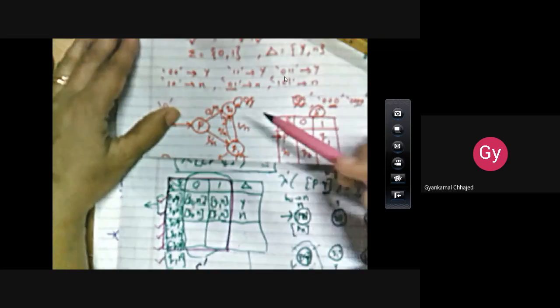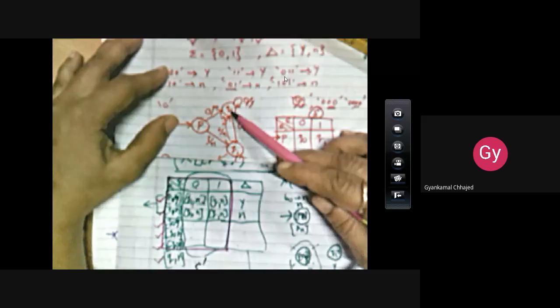Now for the next row, that is (P, N), you just have to copy. I am telling you the trick from the GATE point of view, but if you do all this calculation, you will get the same entries. So this row needs to be copied for the delta function. These two rows will be the same, the next two rows will be the same, and the next two rows will be the same for delta dash.